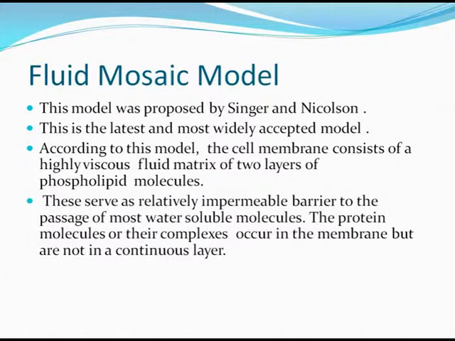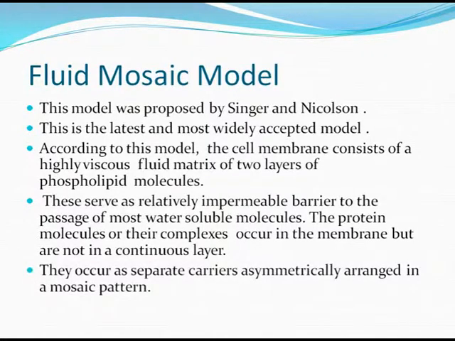These serve as a relatively impermeable barrier to the passage of most water-soluble molecules. The protein molecules or their complexes occur in the membrane but are not in a continuous layer. They occur as separate carriers asymmetrically arranged in a mosaic pattern.